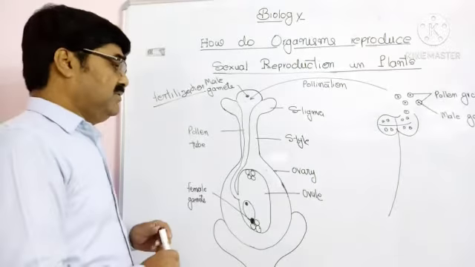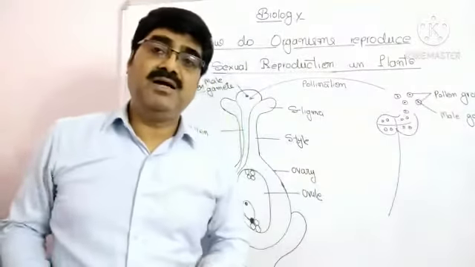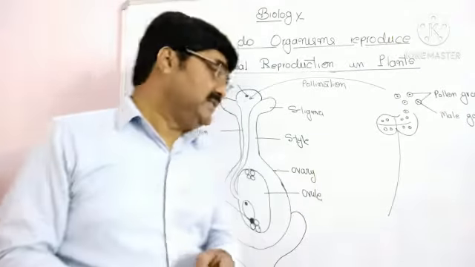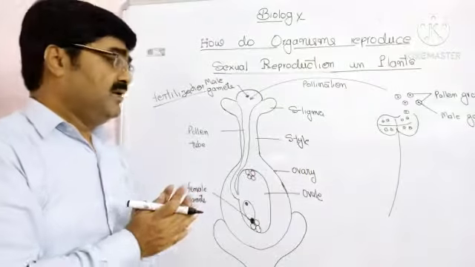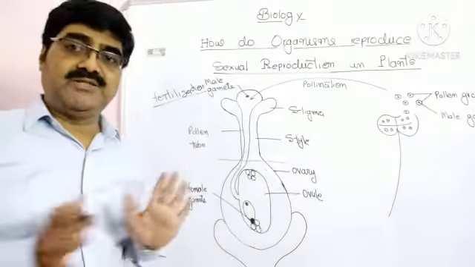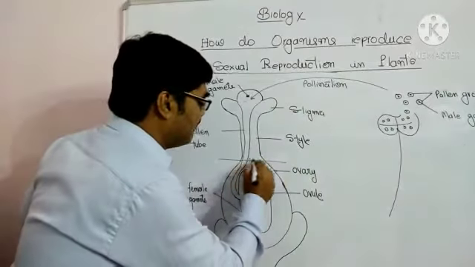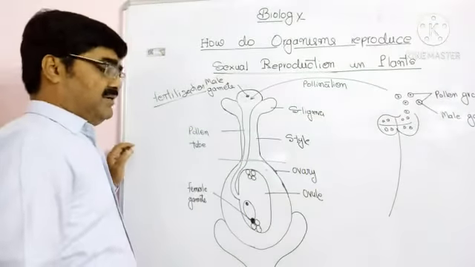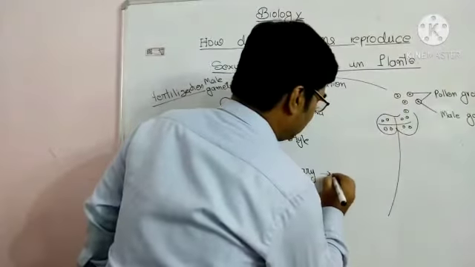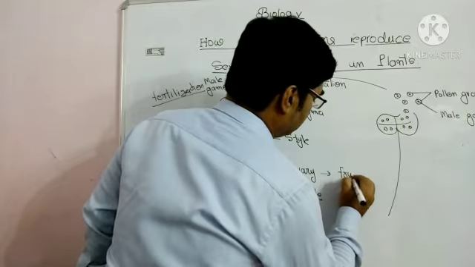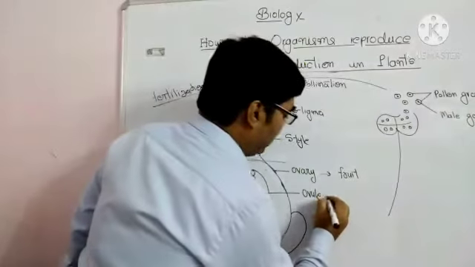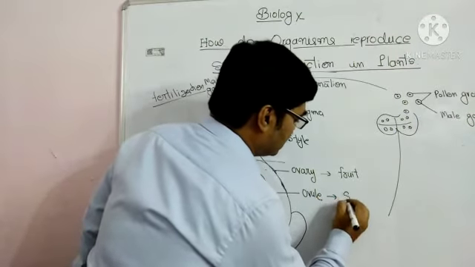After fertilization, all the non-essential parts of the flower, like its sepals and petals, and besides this the stamens, and even the upper half of the carpel, are shed off. All these parts are shed off, and only this part is left after fertilization. And this ovary changes into fruit. After fertilization, the ovary develops into fruit, the ovule develops into the seed.